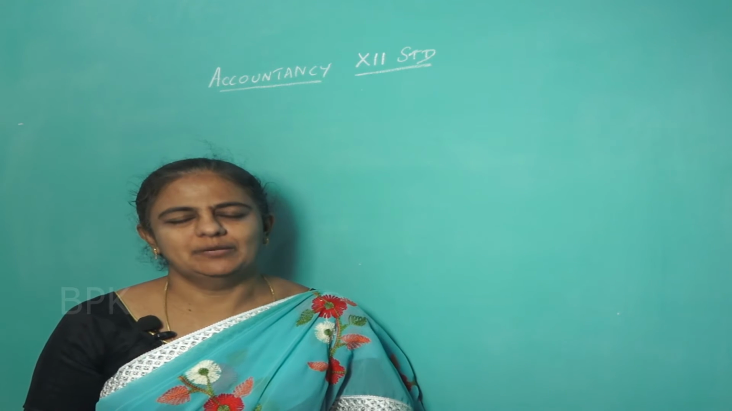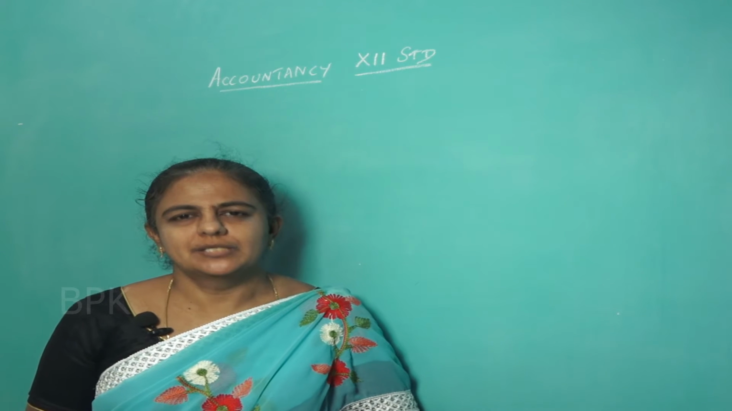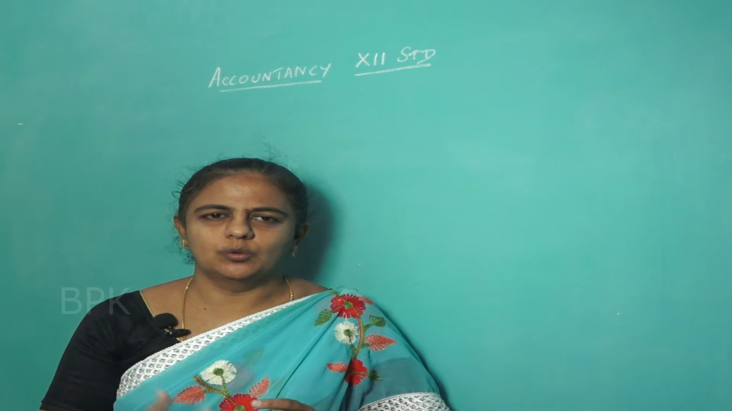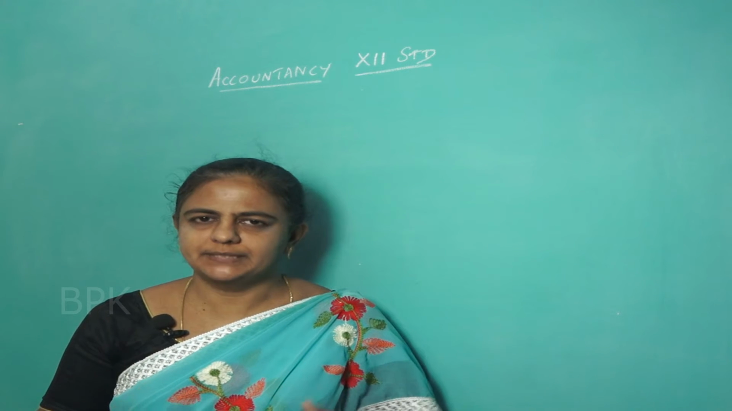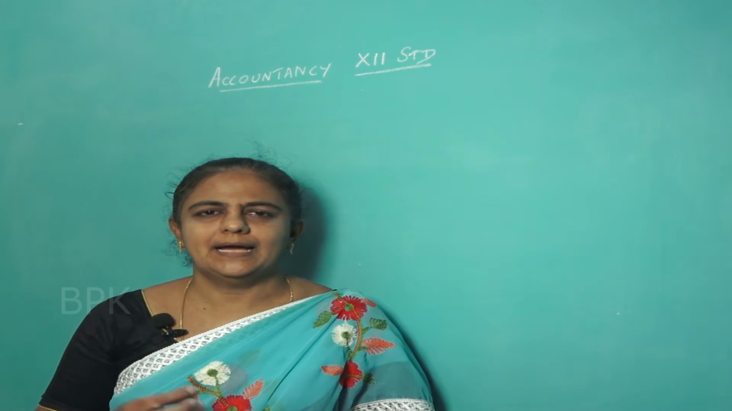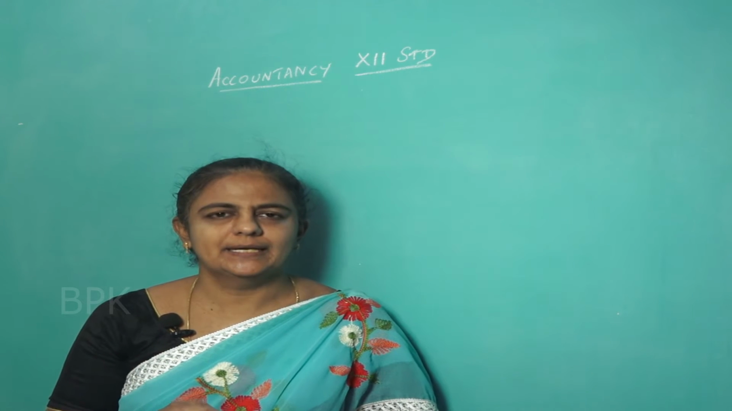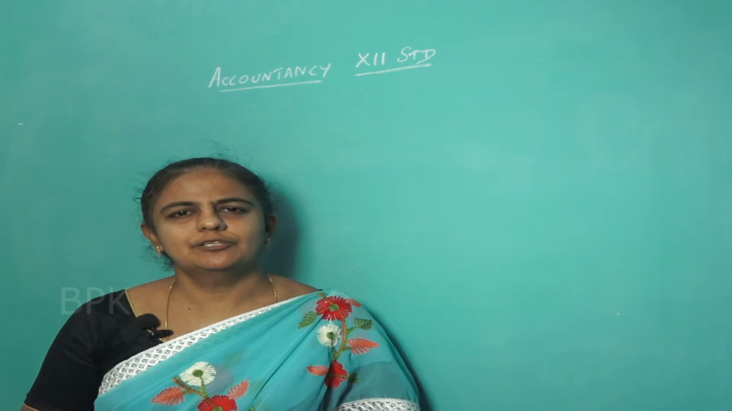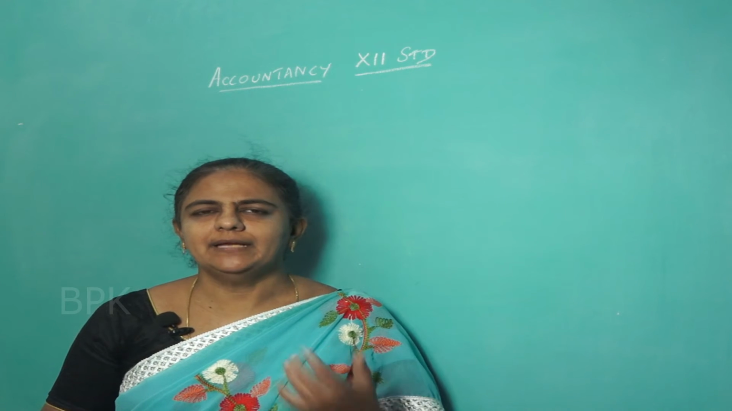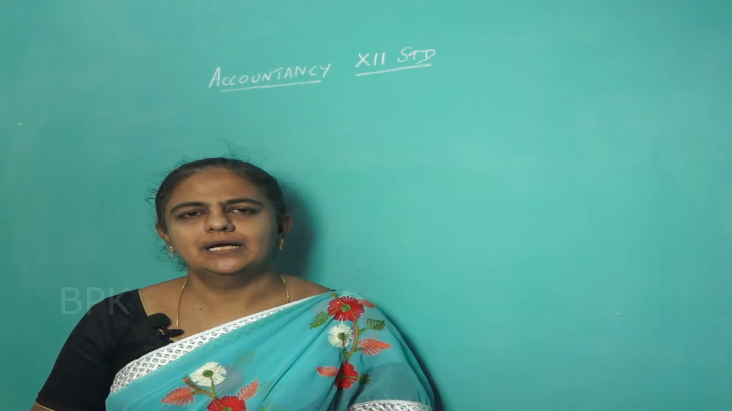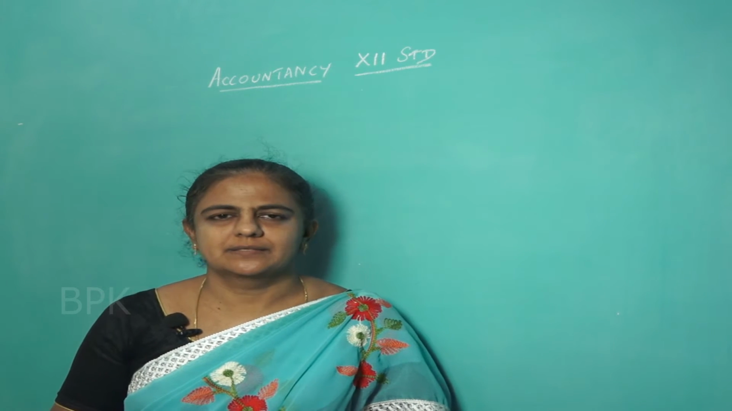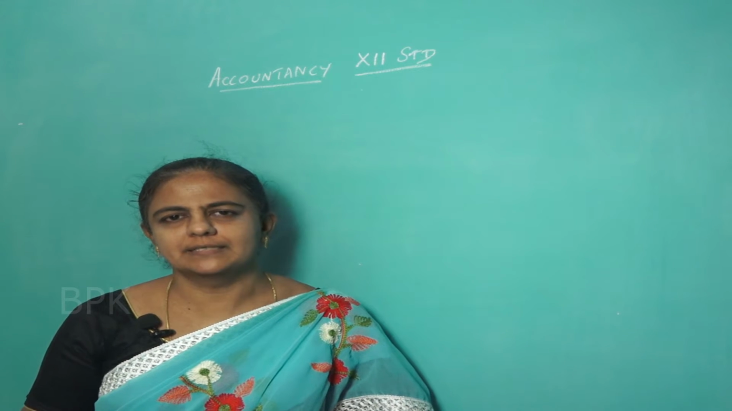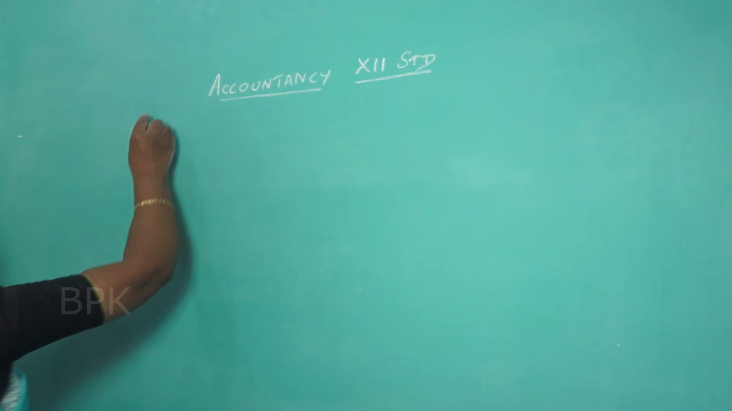In today's class, I'll be teaching how to pass the journal entries if salary and commission is given to the partners. Already we have discussed everything about the partnership deed. If salary and commission is mentioned in the deed, if there are provisions given in the deed, then salary and commission can be given to the partners. If nothing is mentioned, then salary and commission can't be allowed for the partners. How to pass the entries for the salary and commission given to the partners, that we will discuss in today's class.